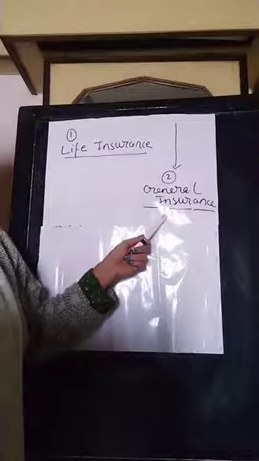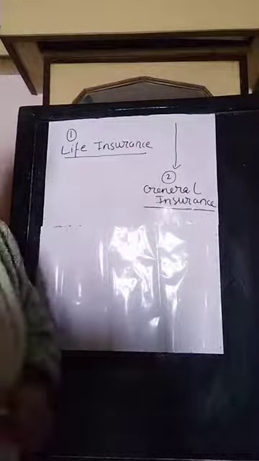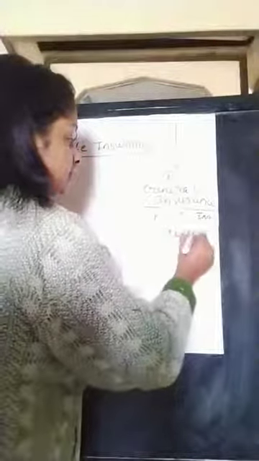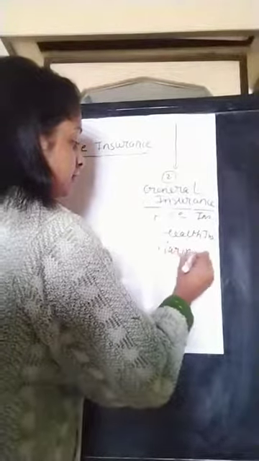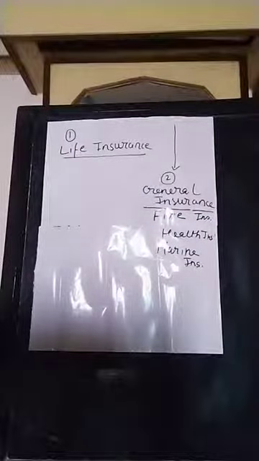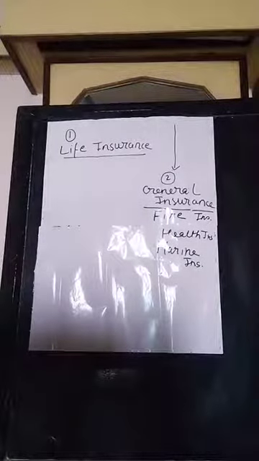has certain subcategories. Those are fire insurance, health insurance, marine insurance, etc. These are different types or subdivisions of general insurance, and life insurance is another different category. So today our topic of discussion is life insurance.